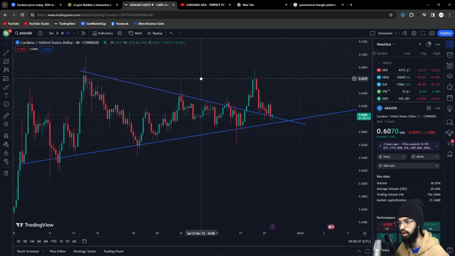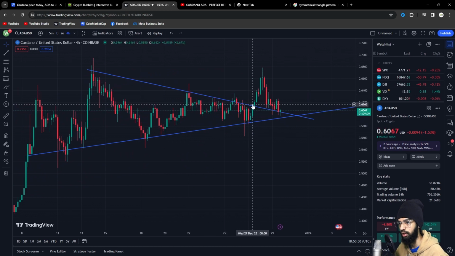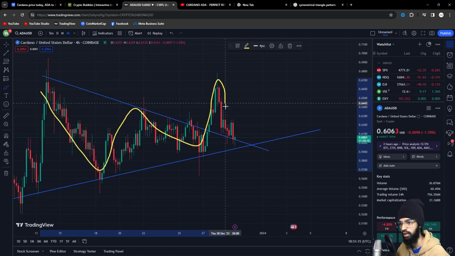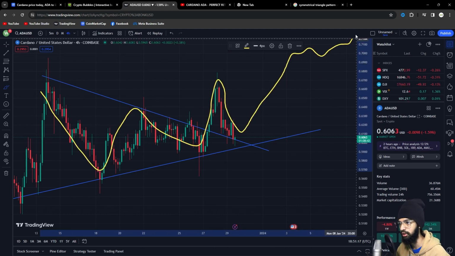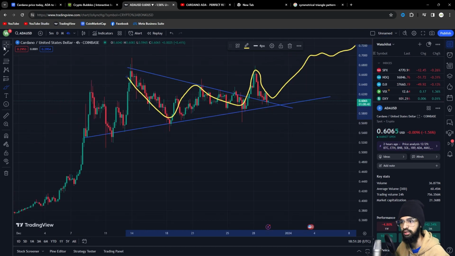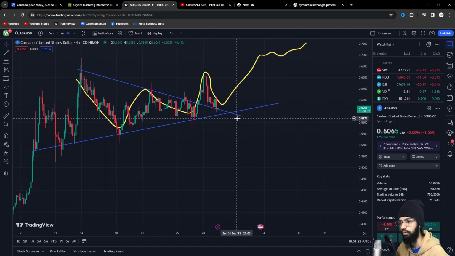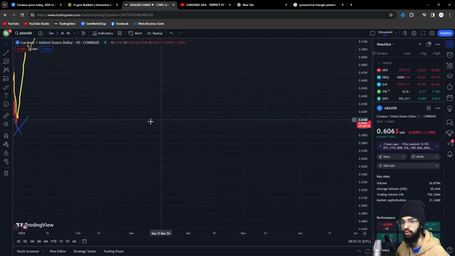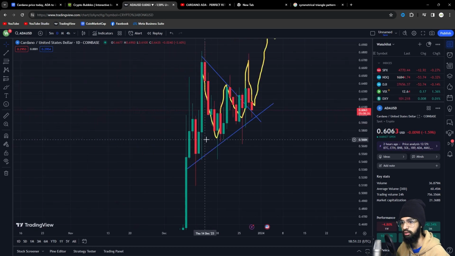We can see we broke out on the positive side, but as you can see, we have come back to retest this range. We had a breakout around 8 yesterday on the 27th, and we can see that we have come back to retest this range. Based on these charts, it's supposed to go to the upside like that, and we have yet to see that, and we are waiting for ADA to explode in the upcoming times.